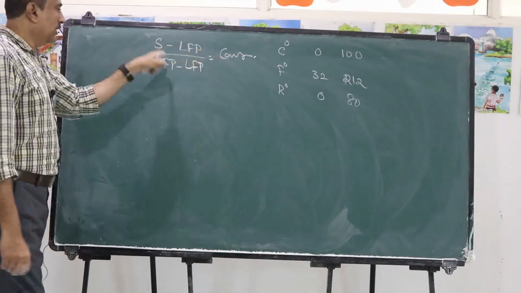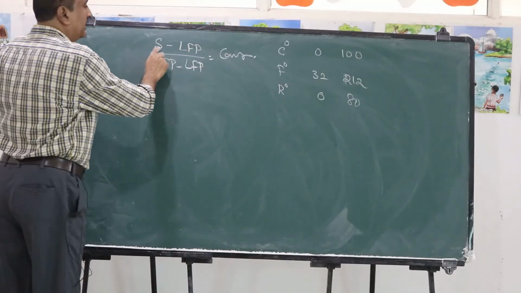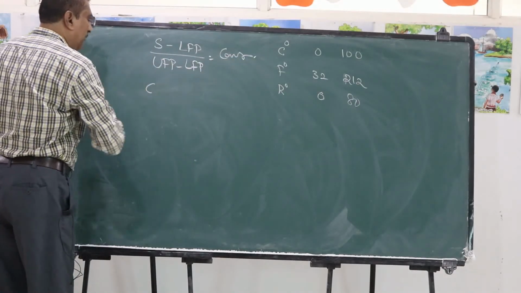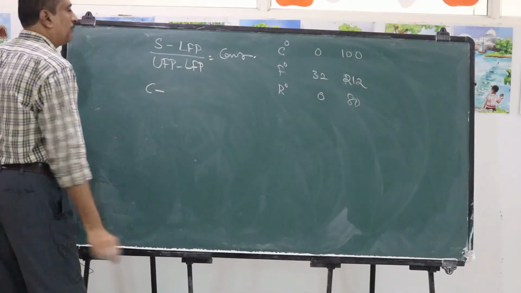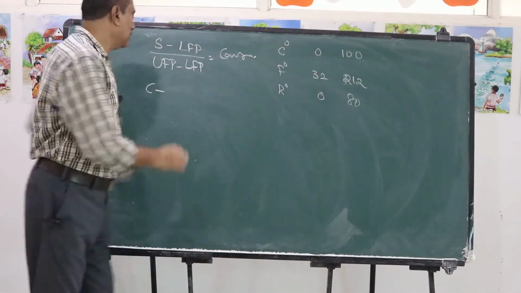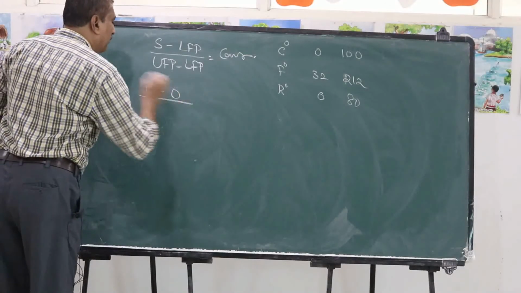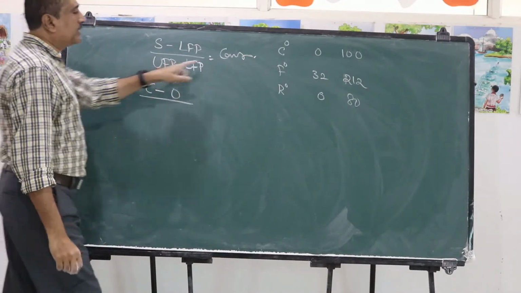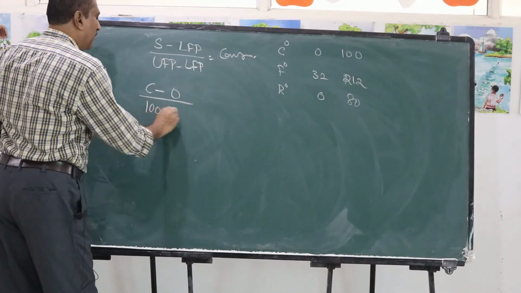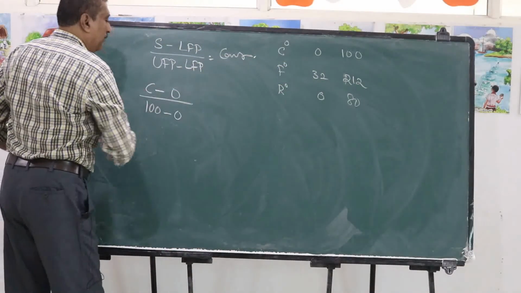Now the temperature in centigrade, assume that is C. So C minus the LFP in centigrade, which is 0, by the upper fixed point in centigrade, which is 100, minus the lower fixed point, 0.